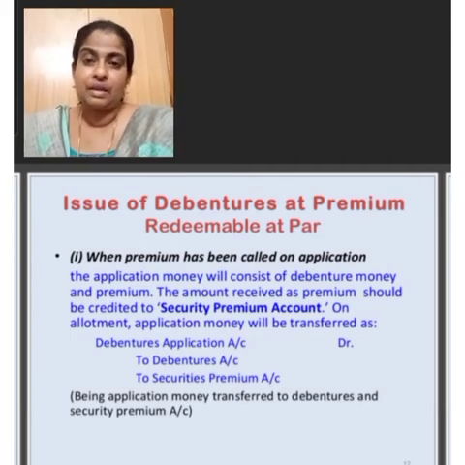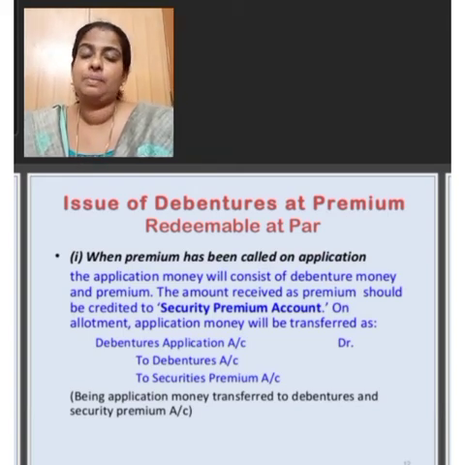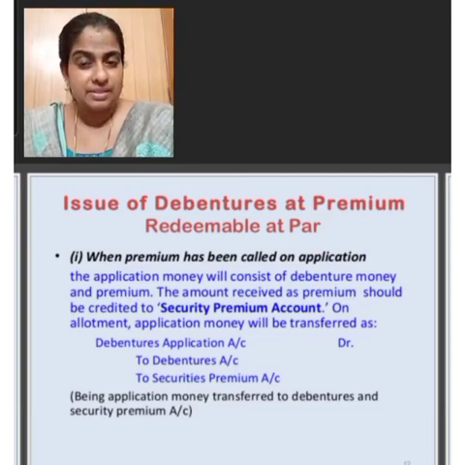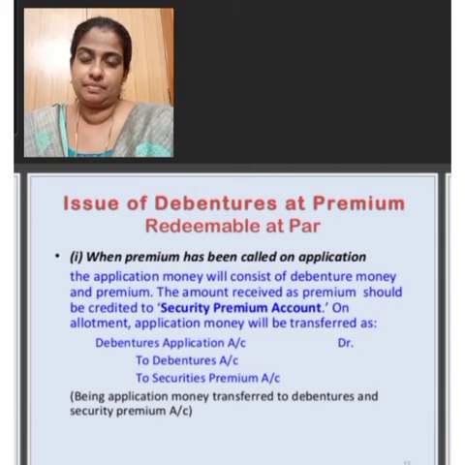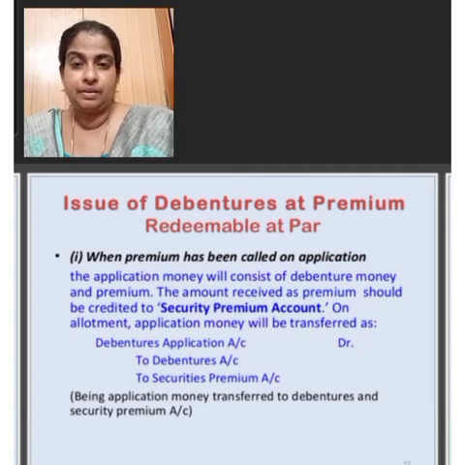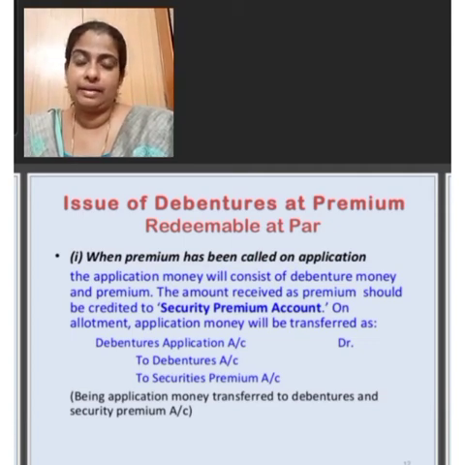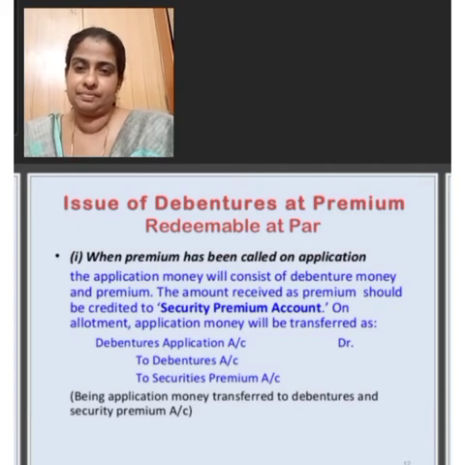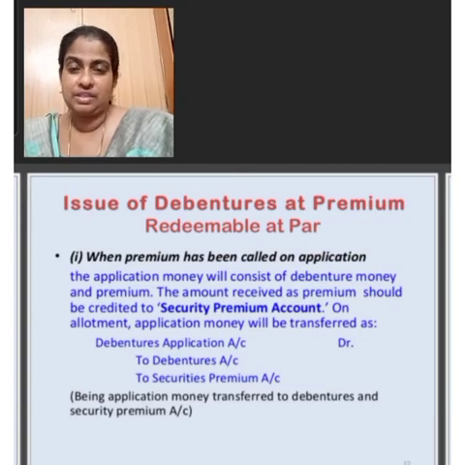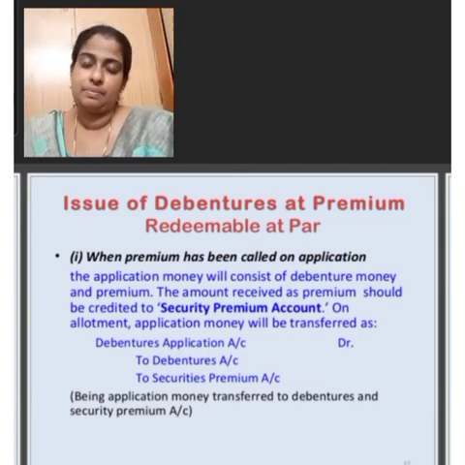The entry will be debenture application account debit rupees 110 to debenture account at the issue price, that is 100, to securities premium account, the amount is 10. According to the matching concept, there is a total of rupees 110 under the debit column and rupees 110 under the credit column. Bank account debit to debenture application account with the issue price, then debenture application account debit with issue price to debenture account with the face value and to securities premium account with the premium amount.